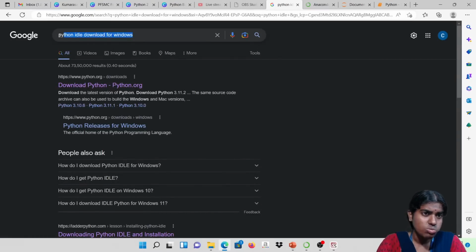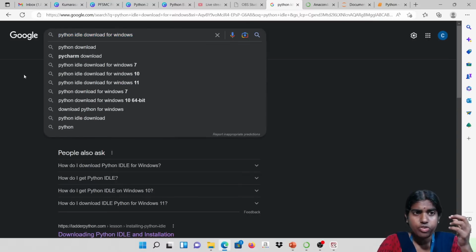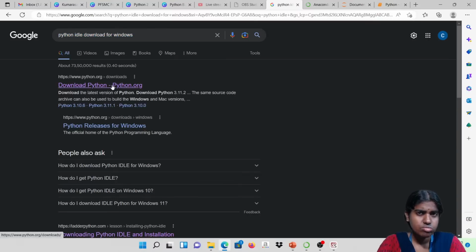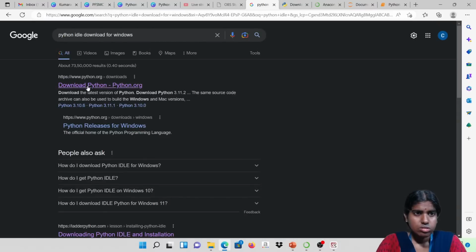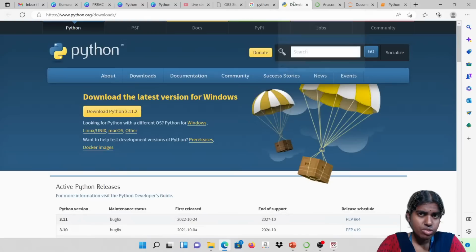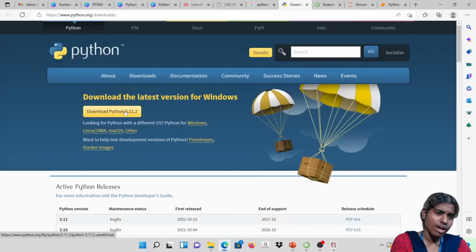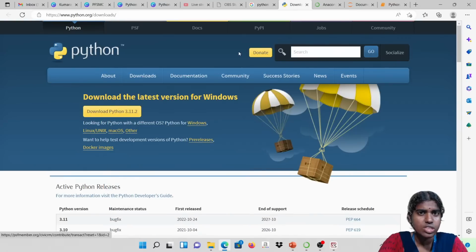Just click the Python IDLE download for Windows option. Inside this I have the Download Python button. I am going to download the latest version of Python and start using it.